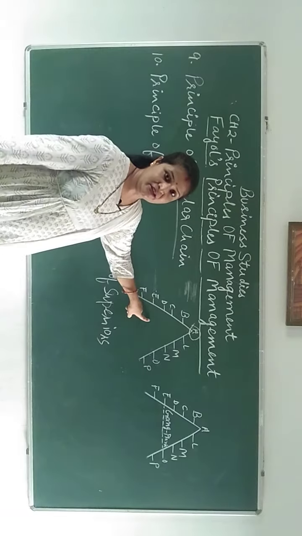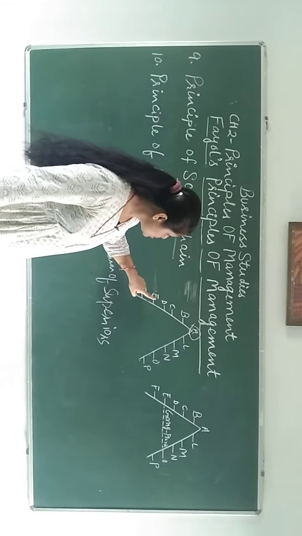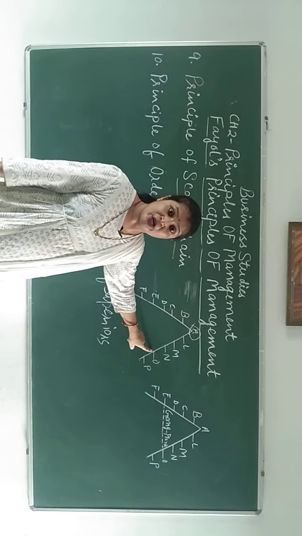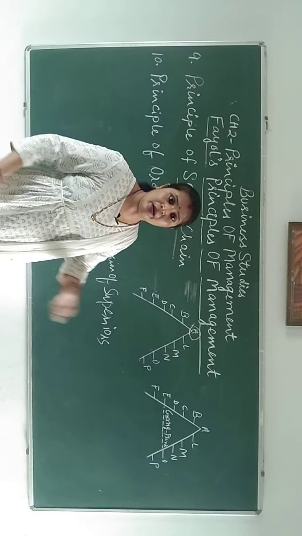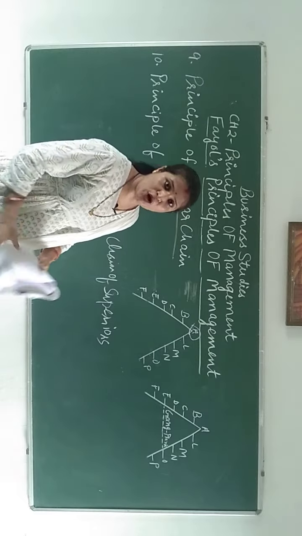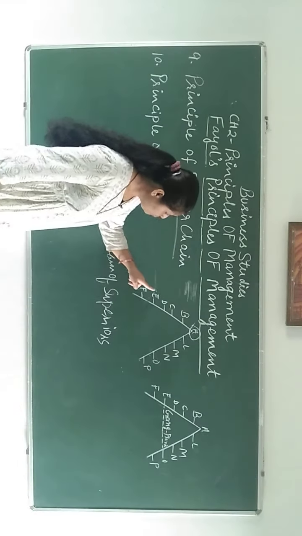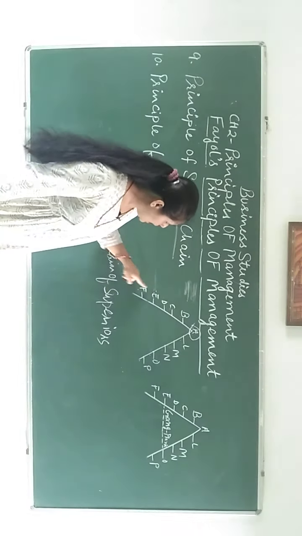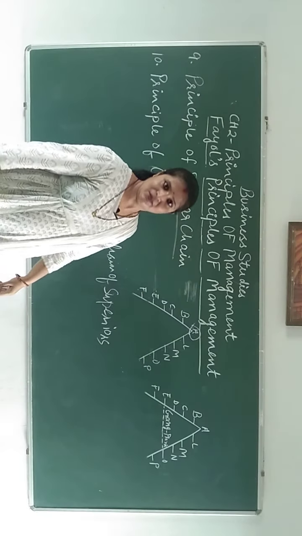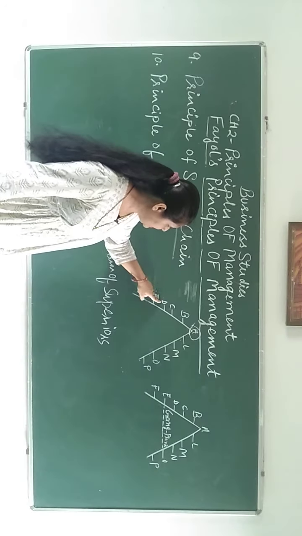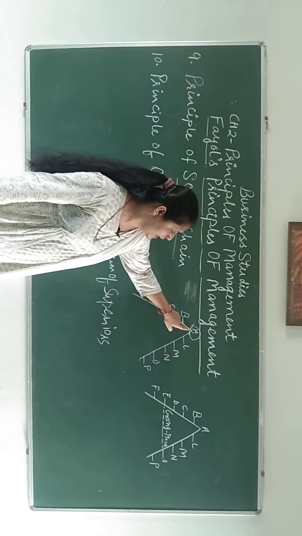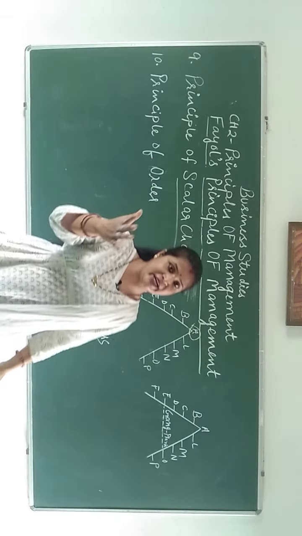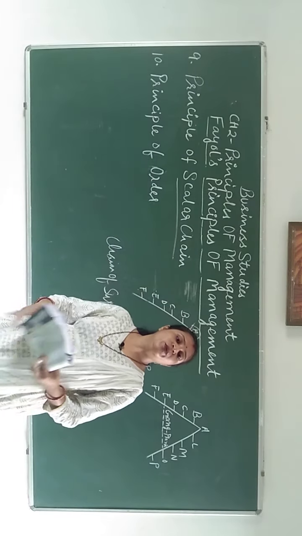No gap is there. But Mr. E wants to contact Mr. O, because he is facing some problem and wants to solve that problem. But if he wants to go to Mr. O, he has to follow this chain. He will go to D, D to C, C to B, A, L, M and O, then he will reach. But it is urgent. In this case, what will happen?